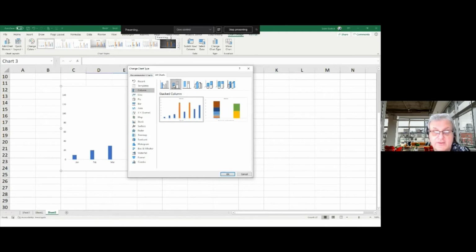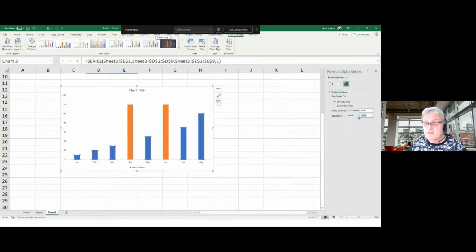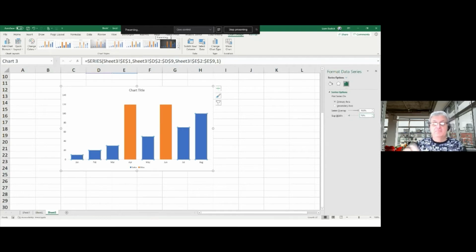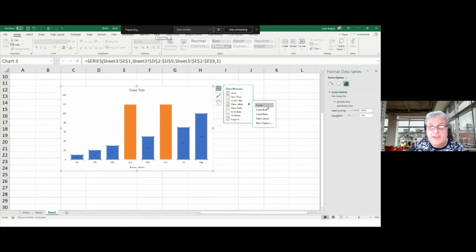So I'm going to choose stacked column and click OK. That makes it look better now, and I can start formatting this series a bit. Let's make the gap width 50%, make it a bit bigger like this, and I can add chart labels. Just click on a particular series and then click add, and I want to bring my data labels in. You can put it inside end, but you can't put it on top because this is a stacked one. So put it here, that's fine.